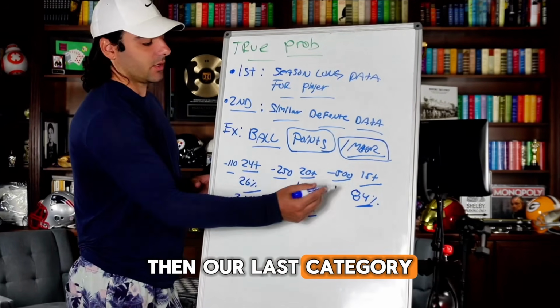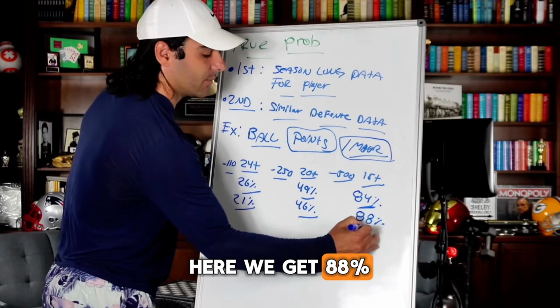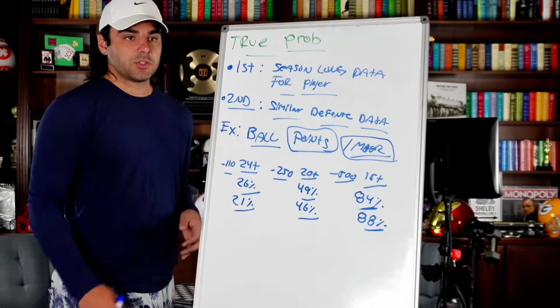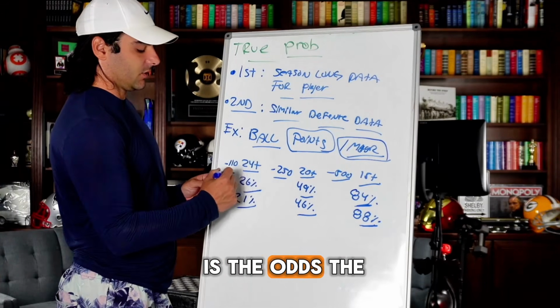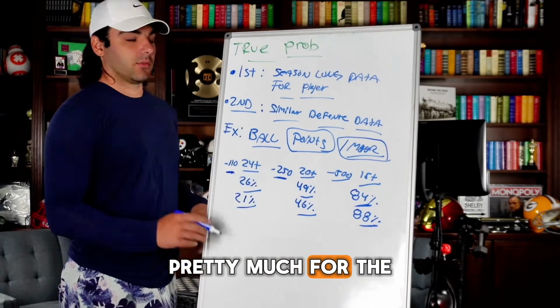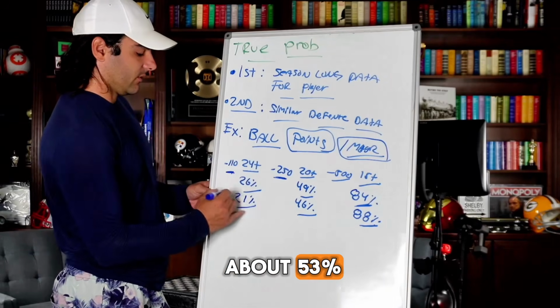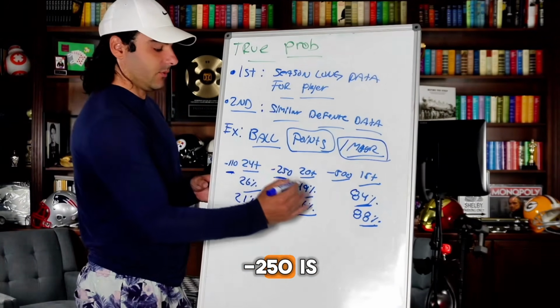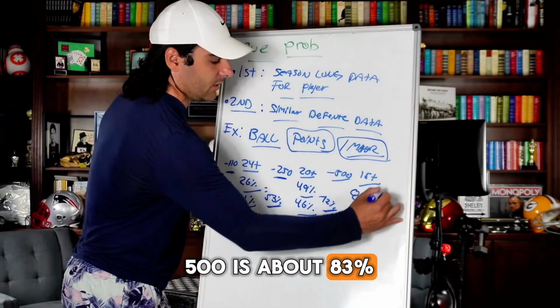Then our last category is going to be at 15 plus. This one, it actually gets better here. We get 88% against similar defenses to score at least 15 plus points. So now let's take a look at implied probability, which is the odds the sportsbook gives you pretty much for the event actually occurring. The implied probability: minus 110 is about 53%. All right, so let's put 53% here. Minus 250 is about 72%. And then minus 500 is about 83%.